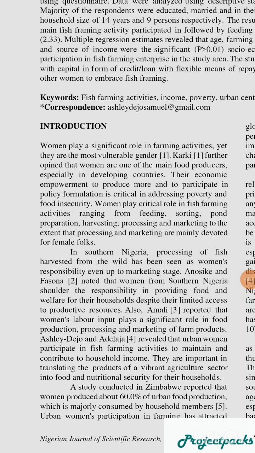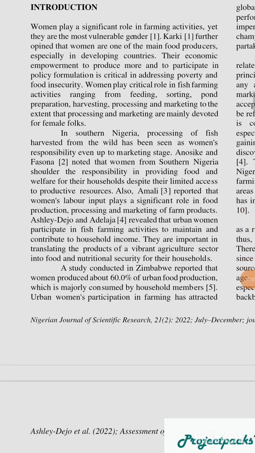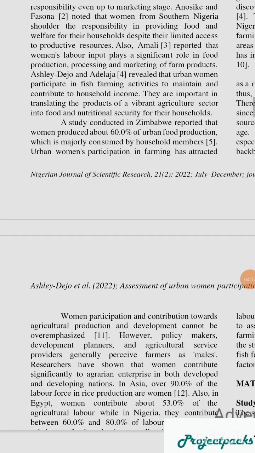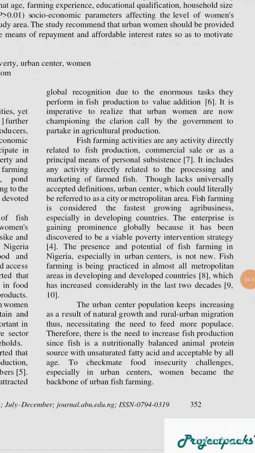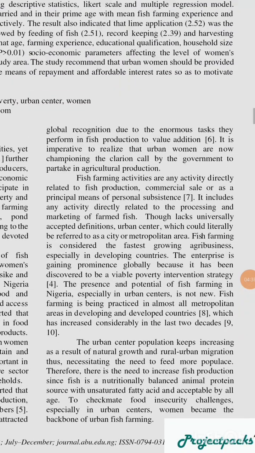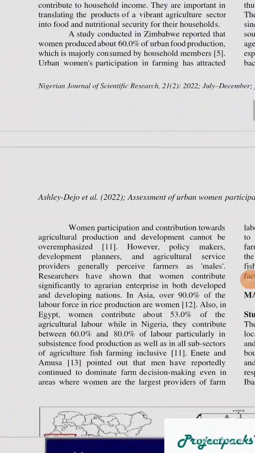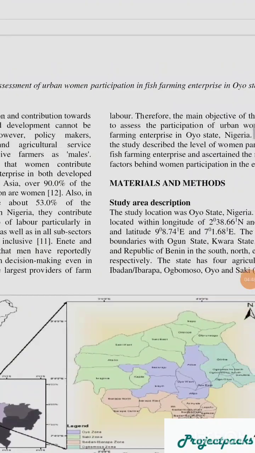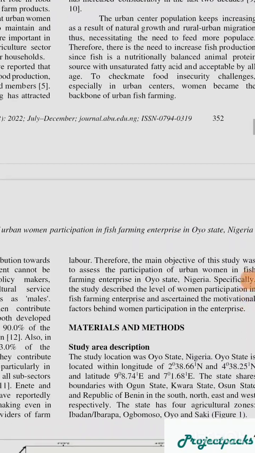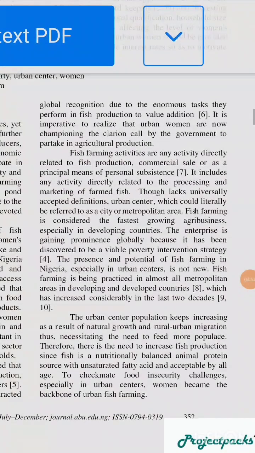You look for more topics that have to do with women participation. Then there are a lot of points here you can copy. Then you copy. That's what your chapter 1 is. When you copy your introduction, you can see after the introduction what they do. They talked about the objectives. Okay, they go to chapter 3 directly. So when you copy this, then you now talk about the problem statement.